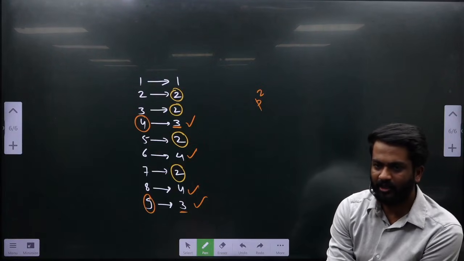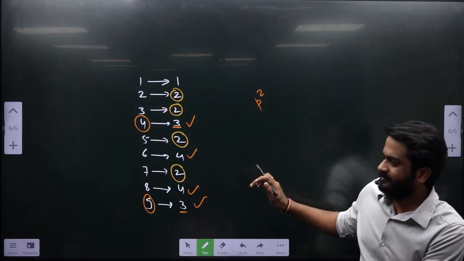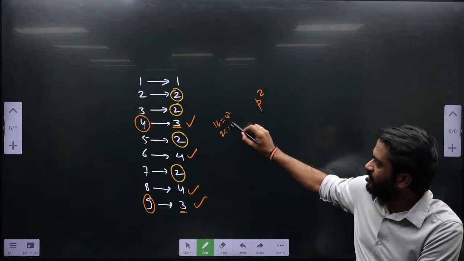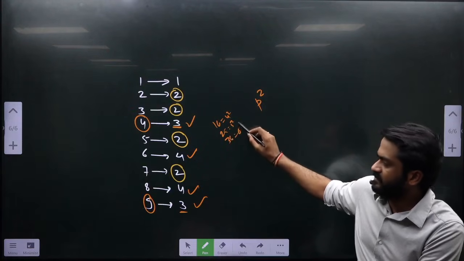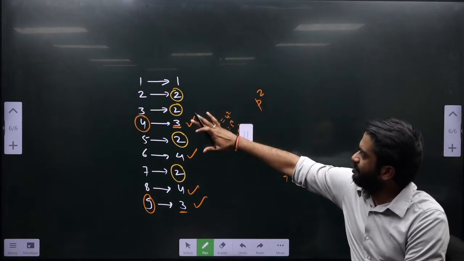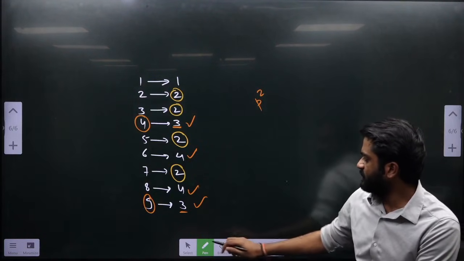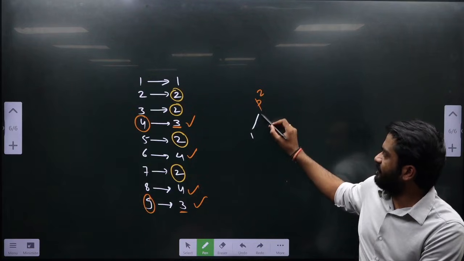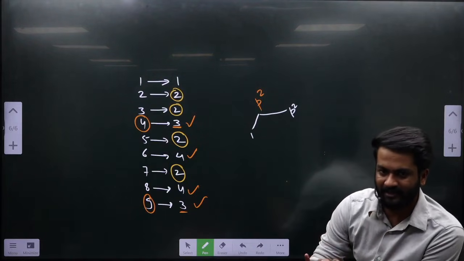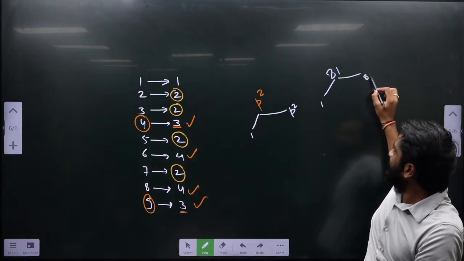See, conceptually, if it is a perfect square, it is nothing but p square. 16 is nothing but 4 square. 25 is 5 square. 36 is 6 square. 81 is 9 square. So every perfect square is some p squared. This p square will have the factors at least 1 and the number itself. 81 will have 1 and 81 as factors.